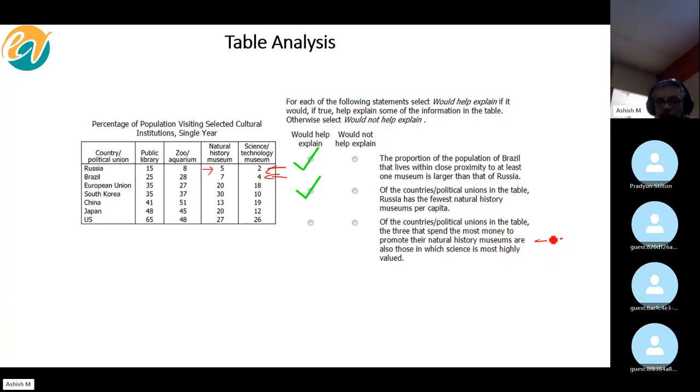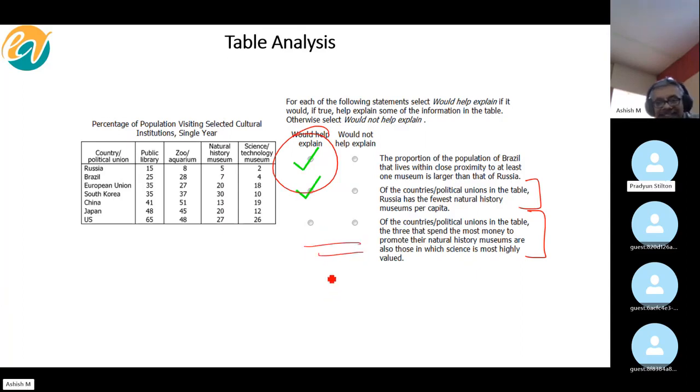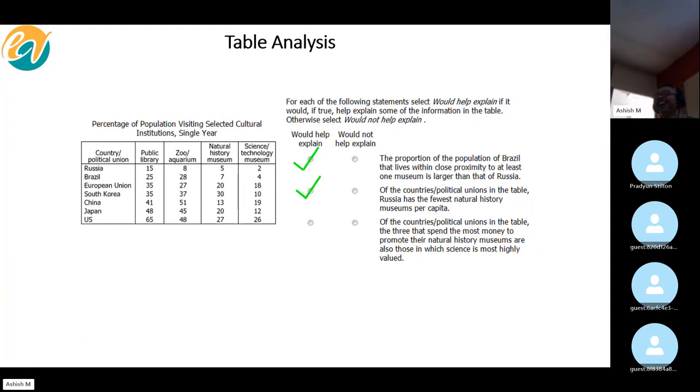All right. Now coming on to this. It does matter if you want to negate it, right? Negate in the sense, Pradhan? Like for example, let us take Russia has a population of... capita means the number of museums per the total number of people. Correct. All right. Both of these would help explain. So what do you think should be the answer here? Would not. Okay, I mean, this was just a thought.